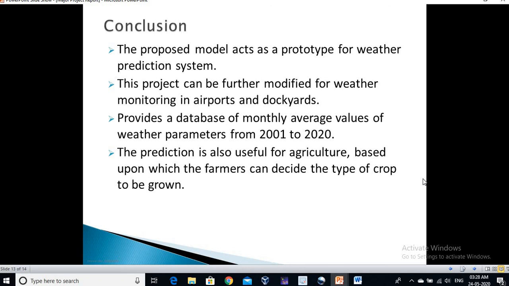The conclusion. The proposed model acts as a prototype for weather prediction system. This project can be further modified for weather monitoring in airports and dockyards. In airports, it is extremely useful in weather monitoring for the takeoff and landing of the flights, and similarly in the dockyards for ships. It provides a database of monthly average values of the weather parameters from 2001 to 2020 for the present month. The prediction is also useful for agriculture, based upon which the farmers can decide the types of crops to be grown.